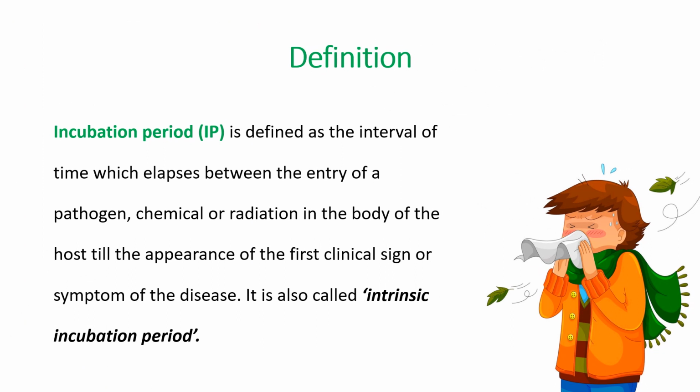So how do you define incubation period? Incubation period or IP is defined as the interval of time elapsed between the entry of a pathogen, it can also be a chemical or radiation, in the body of the host till the appearance of the first clinical sign or symptom of the disease. Sometimes we also call incubation period the intrinsic incubation period, so you shouldn't get confused between the two terms. Later on we will come to know the difference between intrinsic incubation period and extrinsic incubation period.